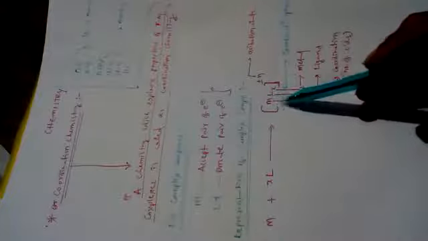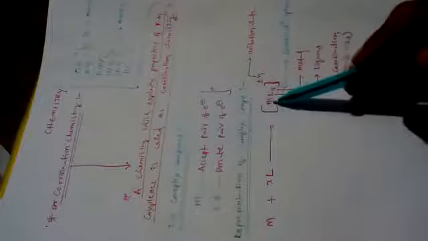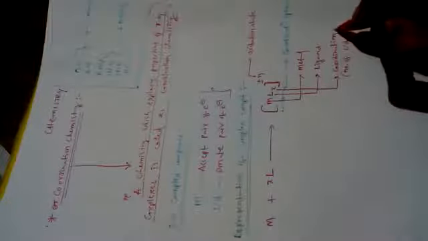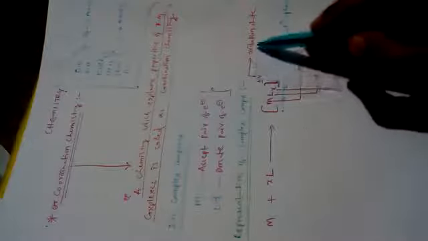Here in a coordination complex, M means metal, L means ligand, and x means coordination number. Coordination number means nothing but the number of ligands. The total number of ligands is called the coordination number. Plus or minus n means oxidation state. This square bracket is known as the coordination sphere.